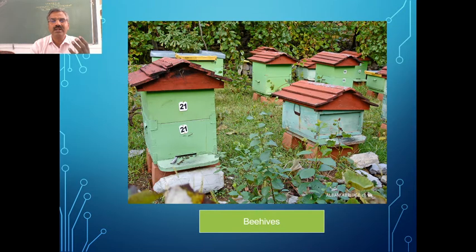And looking at the way in which we are going to rear these honeybees, we have to keep them in beehives. These are all called beehives, which are kept in farmland or any area where a lot of flowers are there. That's very important. So you can see the beehives which are present here.